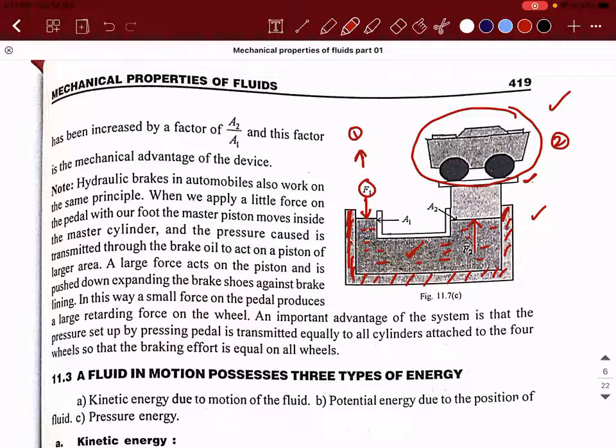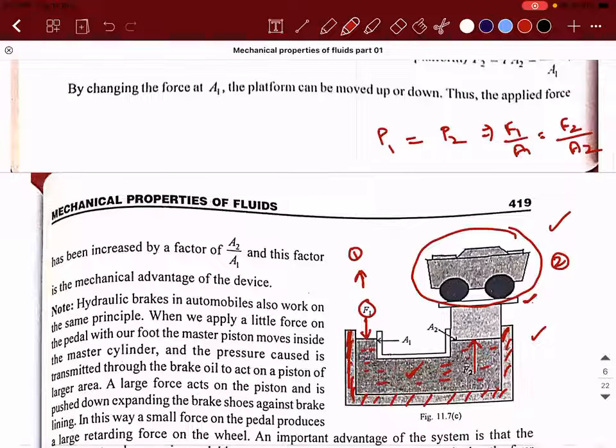The only thing you need to remember is whenever you have a fluid enclosed in a vessel, if you apply pressure at one of the ends, the pressure will get transmitted to the other parts undiminished. So the pressure at one point is equal to the pressure at the second point. But one important point to be noted. There is something that we are ignoring from the concept that we learned yesterday. What is it? Pressure at the same level will be equal, yes, that is yesterday's concept.